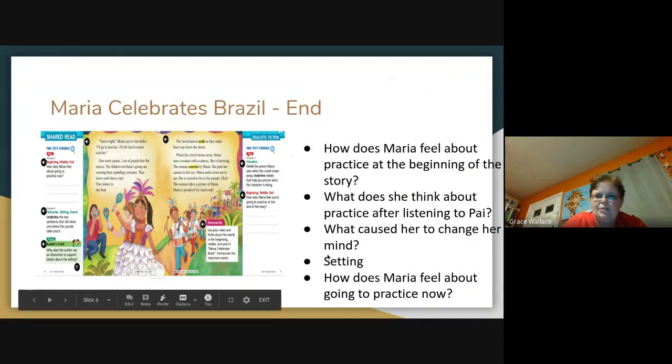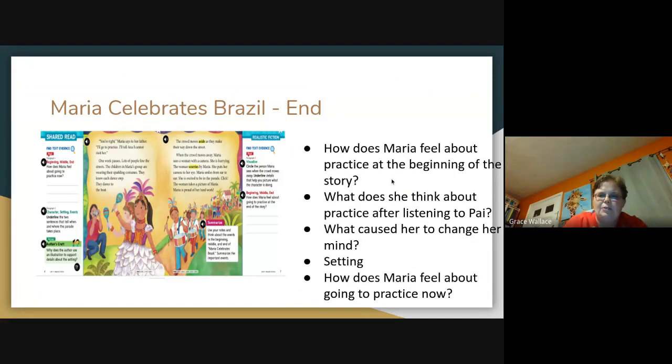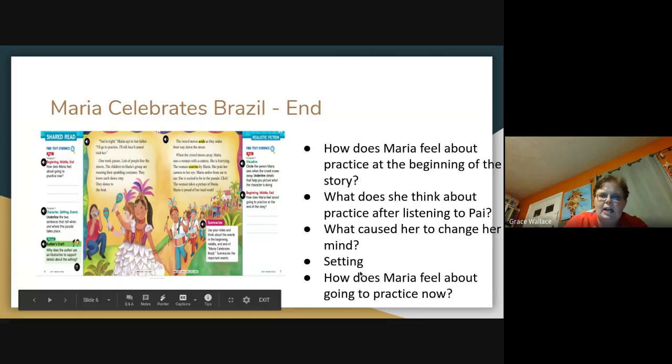And then make sure you talk to someone about these. How does Maria feel about the practice at the beginning? What does she think about practice after listening to Pi? What caused her to change her mind? Where's the setting on this page? And how does Maria feel about going to practice now?